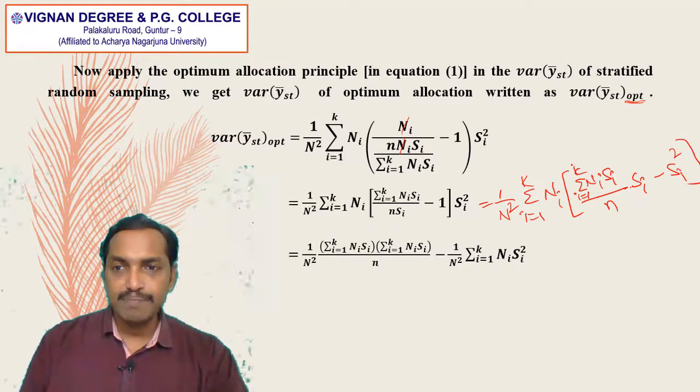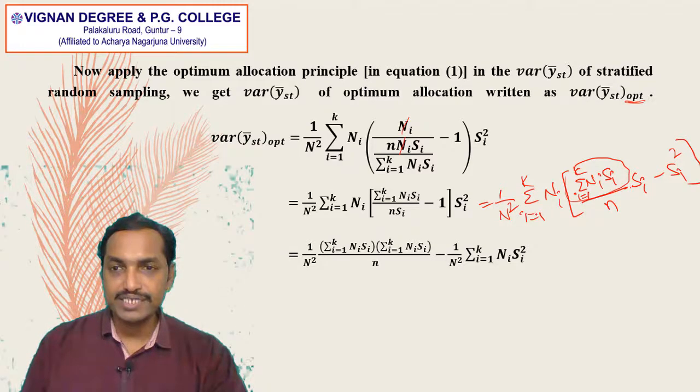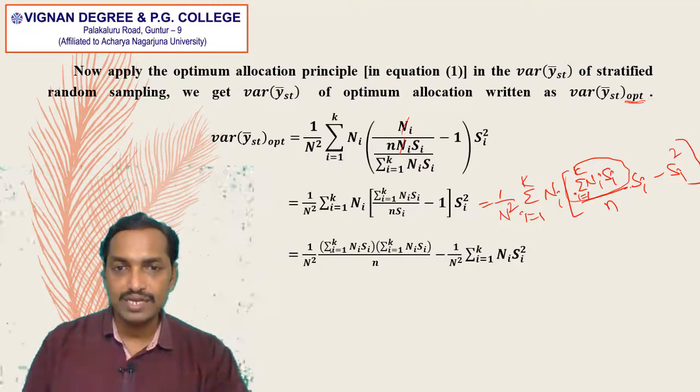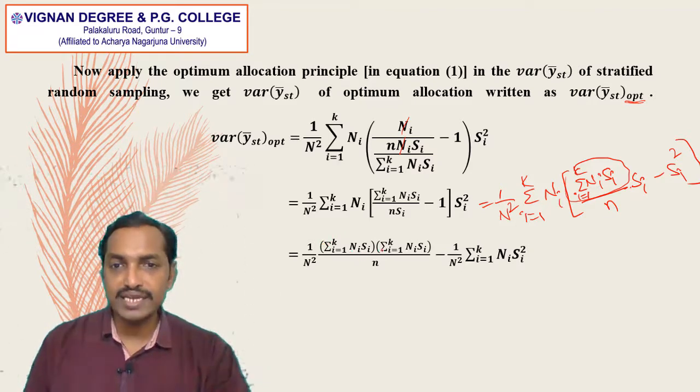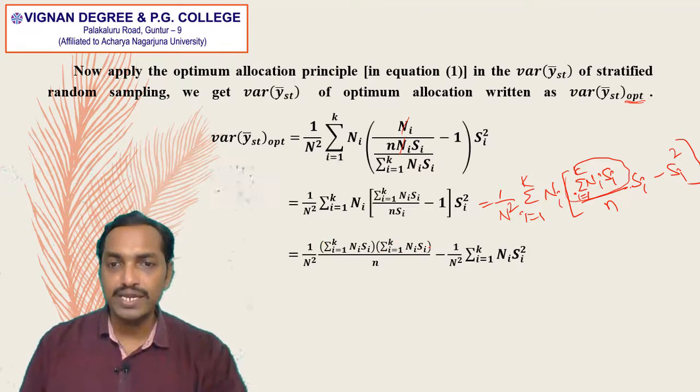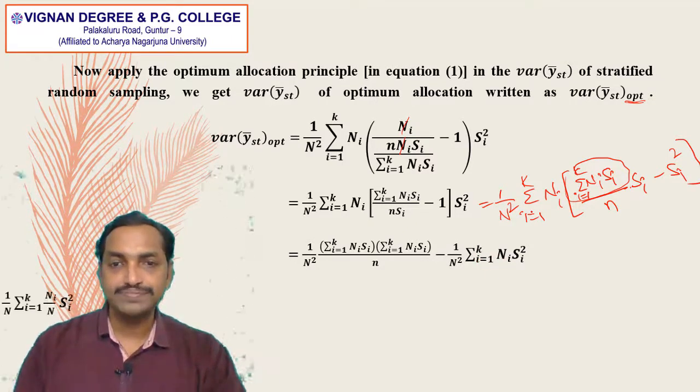So that summation i is equal to 1 to k Ni Si and another summation i is equal to 1 to k Ni Si. So here we write like this: summation i is equal to 1 to k Ni Si into summation i is equal to 1 to k Ni Si divided by small n, minus 1 by n square into summation i is equal to 1 to k capital Ni into Si square.